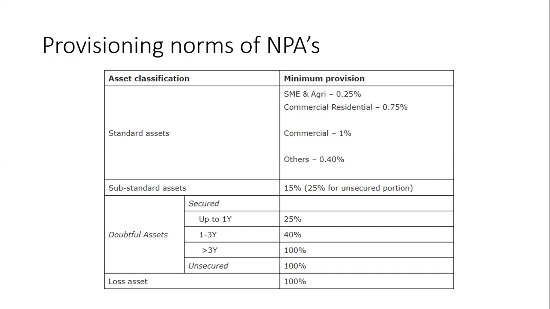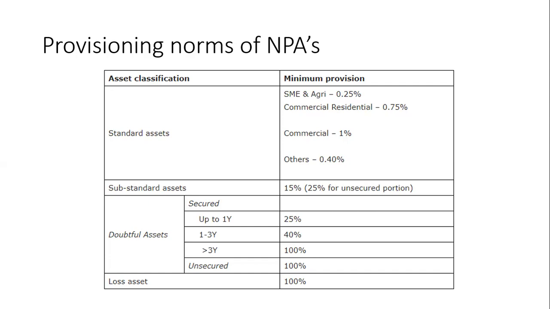If the borrower is unable to pay for 12 months or less, that borrower will come under substandard borrower. And we have to make provisioning of 15% for the secured portion and 25% for the unsecured portion.